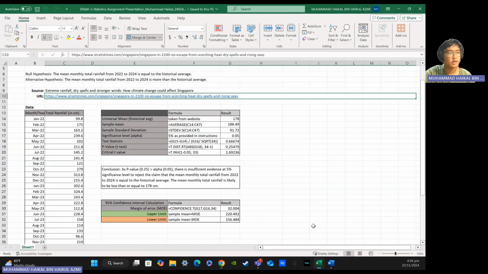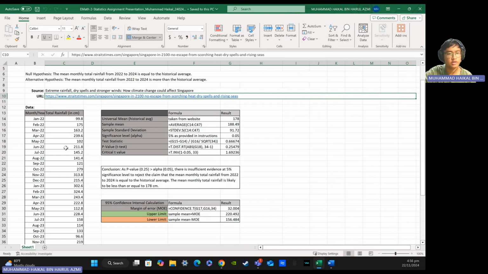My null hypothesis for this topic would be that the mean monthly total rainfall from 2022 to 2024 is equal to the historical average. My alternative would be that the mean monthly total rainfall from 2022 to 2024 is more than the historical average.